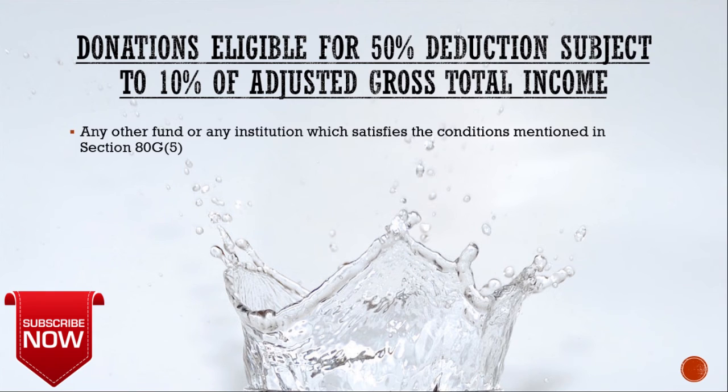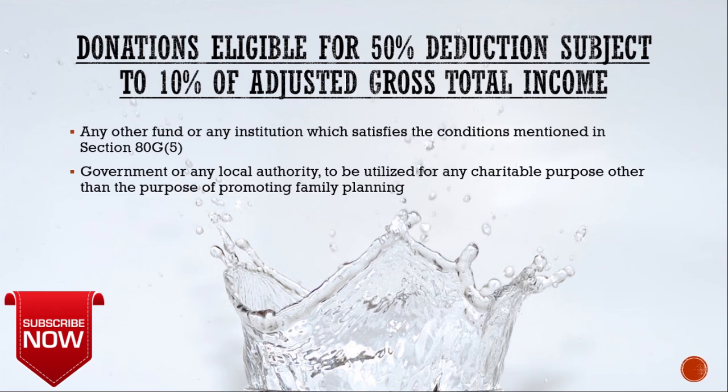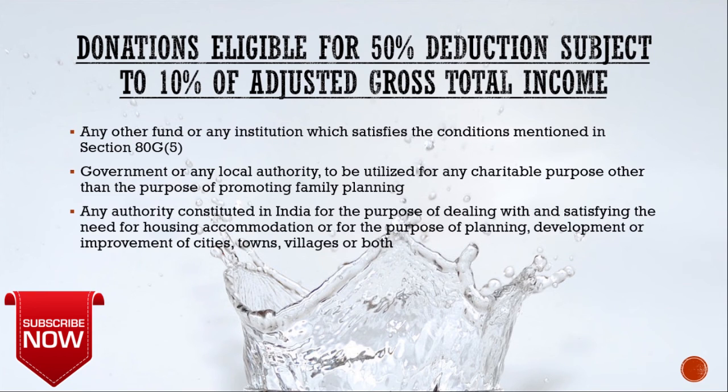So any other funds or any institution which satisfies the condition mentioned in section 80G clause 5, then government or any local authority to be utilized for any charitable purpose other than the purpose of promoting family planning, then any authority constituted in India for the purpose of dealing with and satisfying the need for housing accommodation or for the purpose of planning, development or improvement of city, town or villages or both.